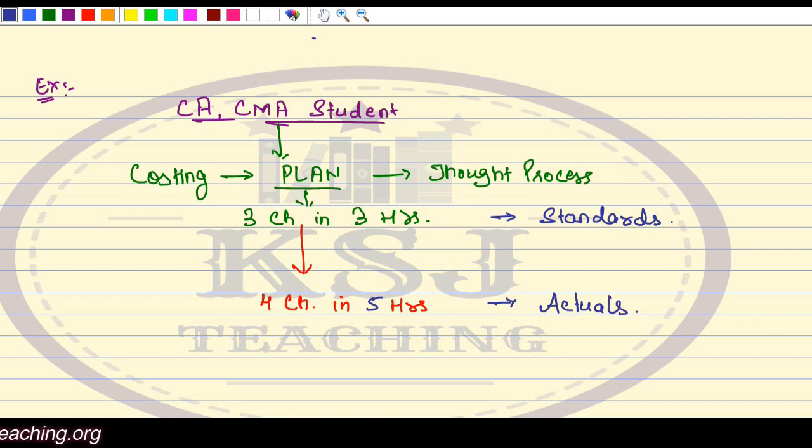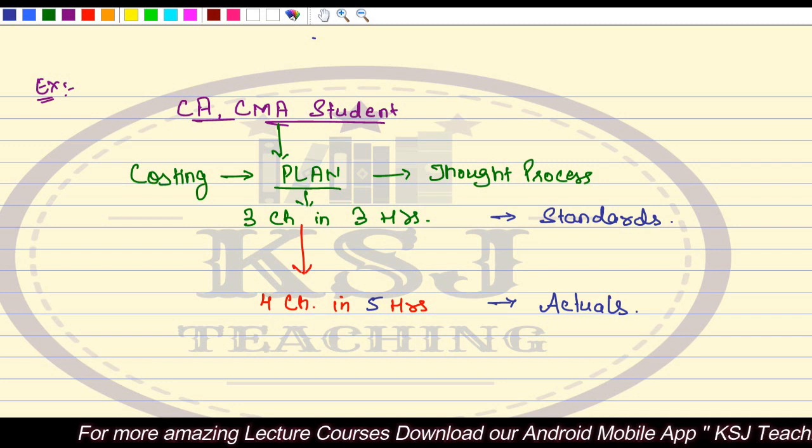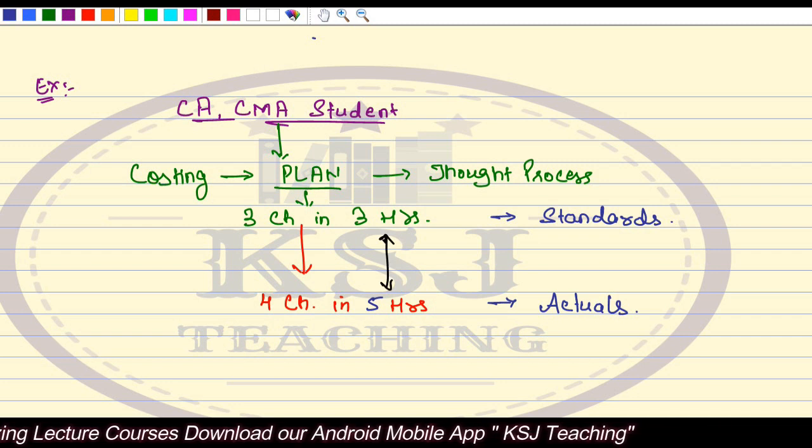Clear? This much is clear? Right, sir. Now, can you tell me the variance in this case? Can you tell me the variance? Sir, the variance is 2 hours. Very simple. You will say, sir, the variance is 2 hours.